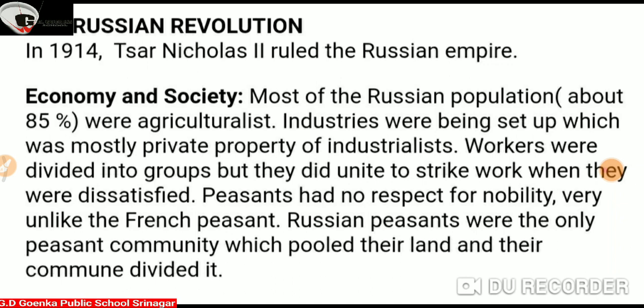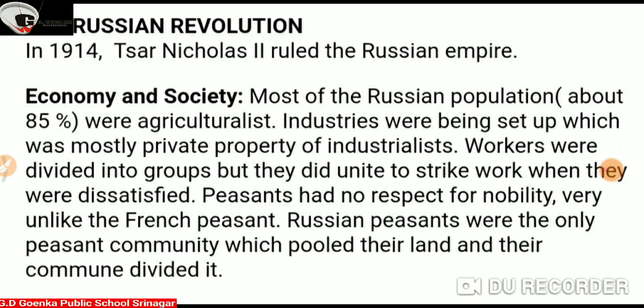So let's discuss the background and the causes. As we know, 85% of the population of Russia were basically agriculturists. It means they were dependent on agriculture, a largely agrarian country with impoverished and heavily taxed peasants. Next, dominance of aristocracy and clergy in government.